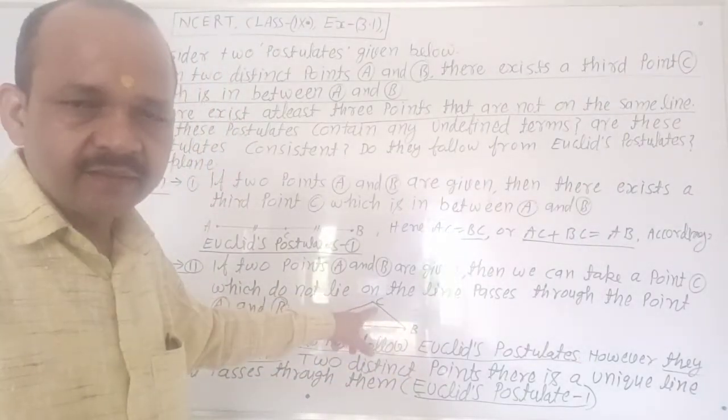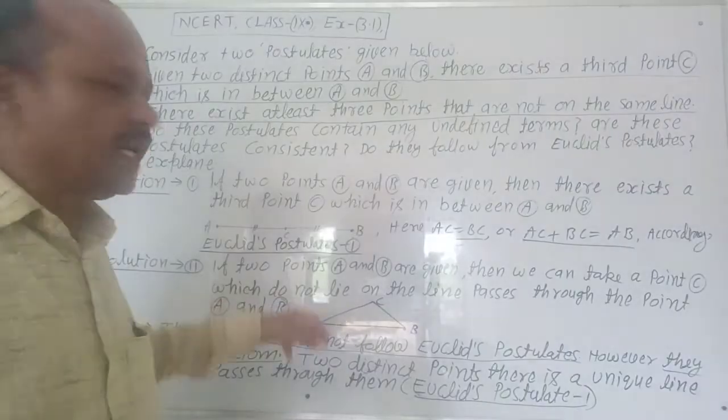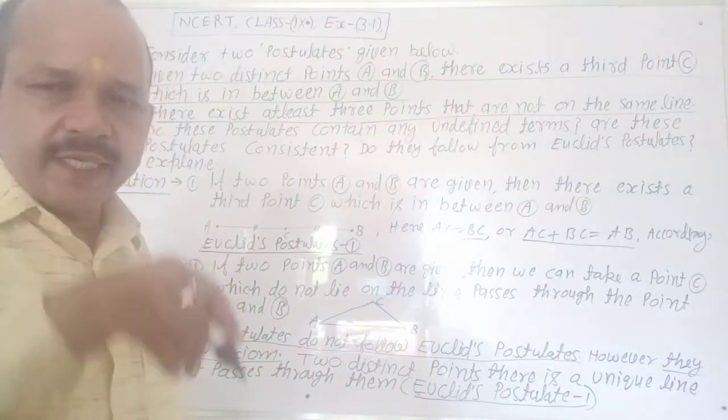Here, not on the same line through points A and B.